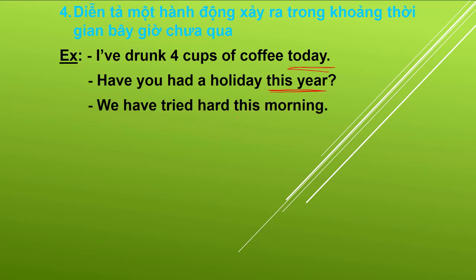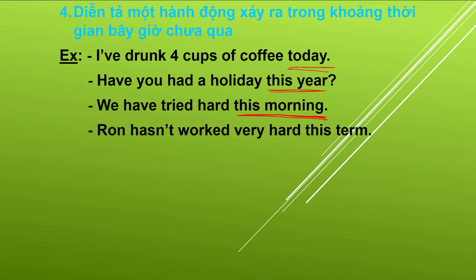We have tried hard this morning. This morning. So it means the morning hasn't finished yet. It is continuing. Okay, so you can see the effect, or you can feel something about this action. We have tried hard this morning. It means they are tired, or maybe exhausted or something like that. Ron hasn't worked very hard this term. Okay, so this term, semester, like that.